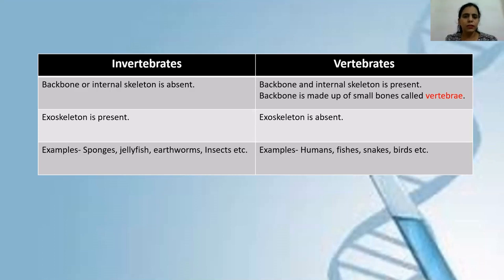Now the examples of invertebrates, you're already aware, the first 8 phyla, like sponges, jellyfish, earthworm, insects like ants, spiders, which you have seen in your house. All these are examples of invertebrates. Vertebrates include all your fish, reptiles, mammals, birds, human beings. So we all are part of vertebrates.